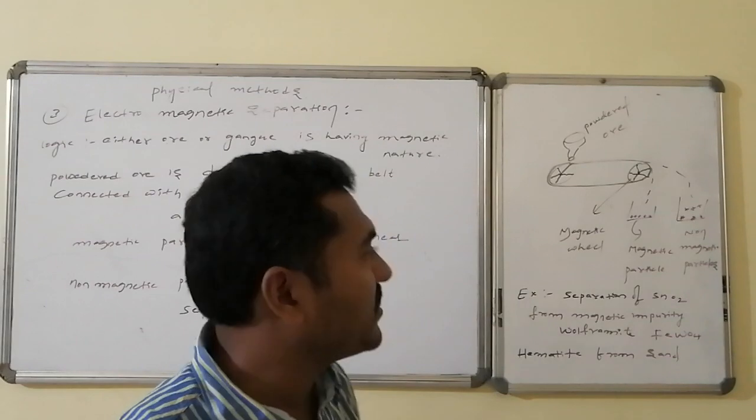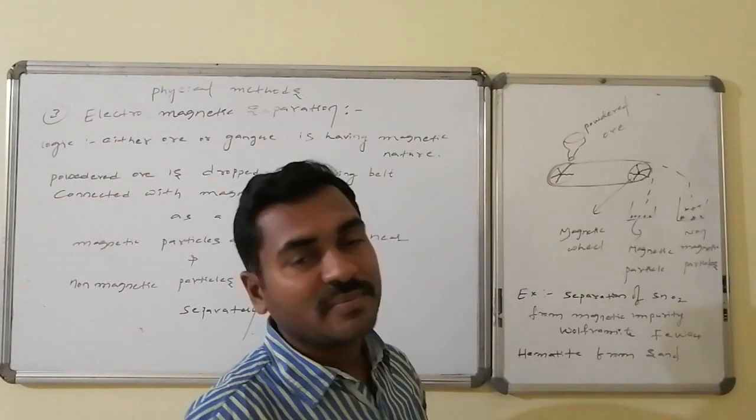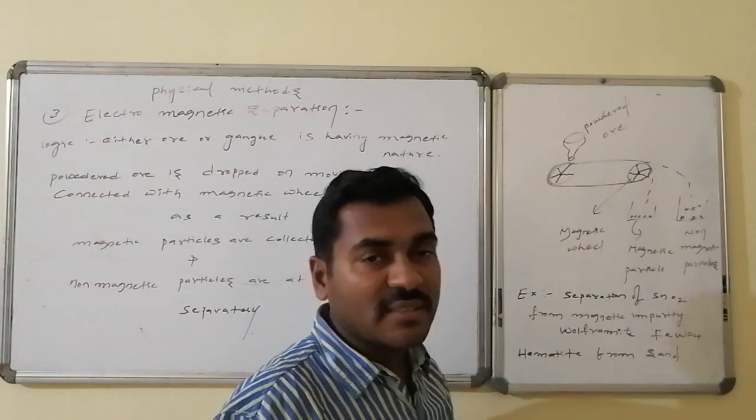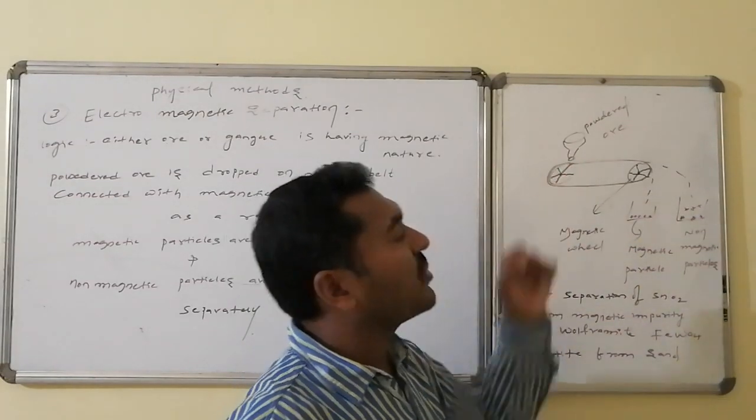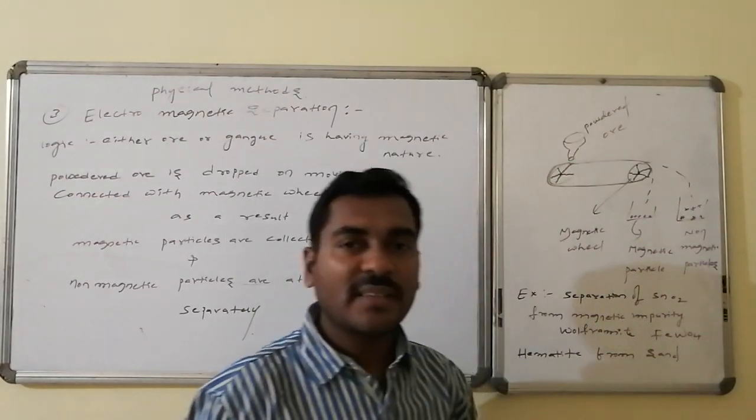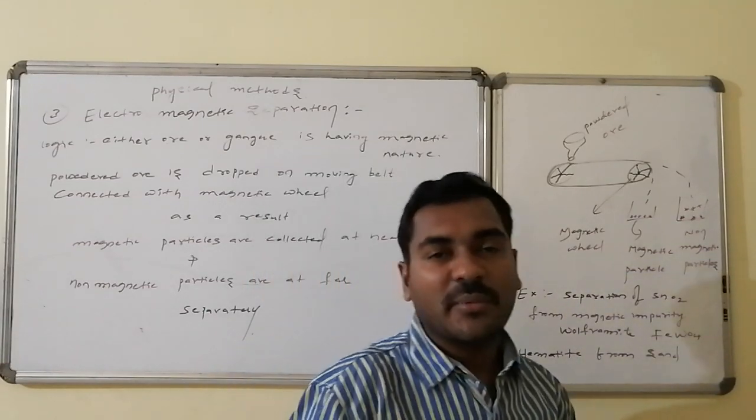Let us look at the setup. Here it is a roller which is connected with two wheels. One of the wheels is magnetic in nature, whereas the powdered ore, with the help of a hopper, is allowed to drop on the moving belt.